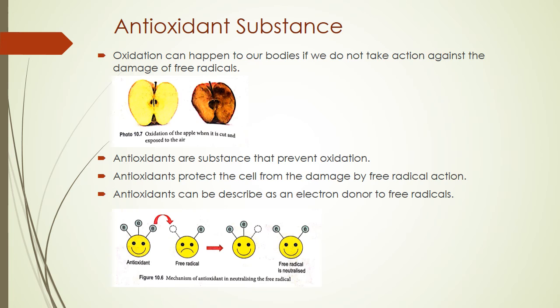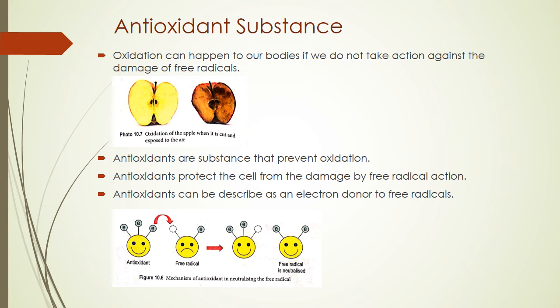When you cut the apple, it is very nice, it looks juicy and mouth watering, but in a few seconds or a few minutes, the reaction of the oxygen will damage the apple. So this one is the reaction of the free radical. Okay, you just imagine if our cell is like this. Antioxidants are substances that prevent oxidation, to prevent or to overcome the free radical. So antioxidant protects the cell from the damage by free radical action.